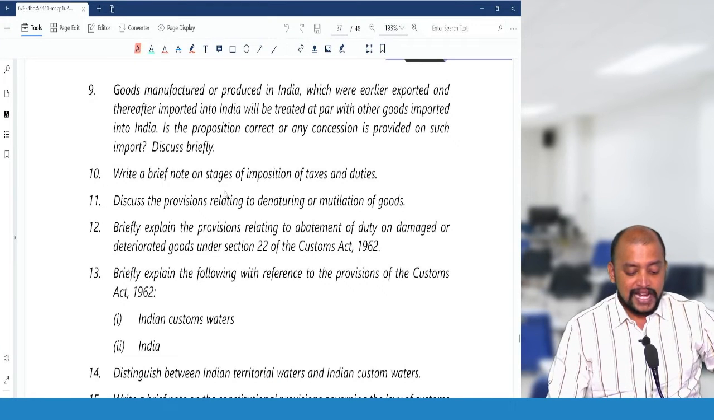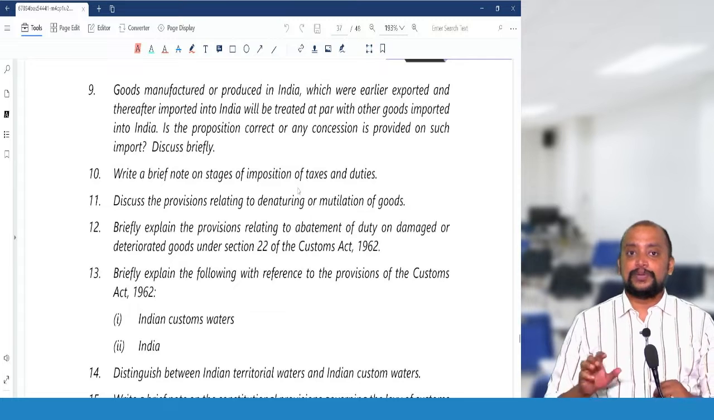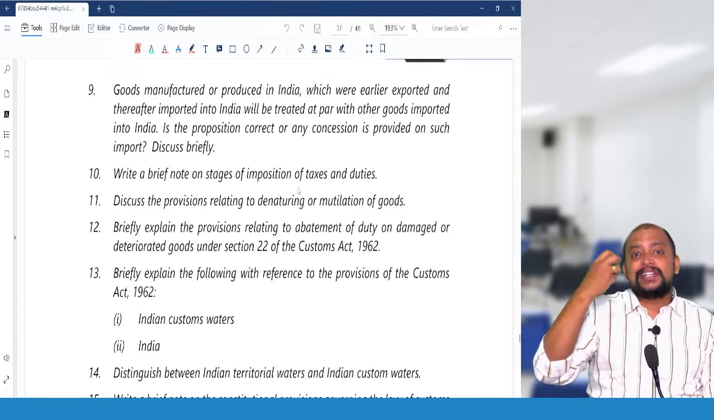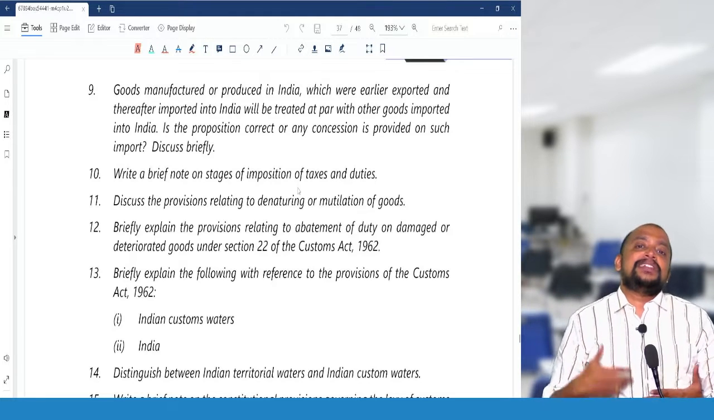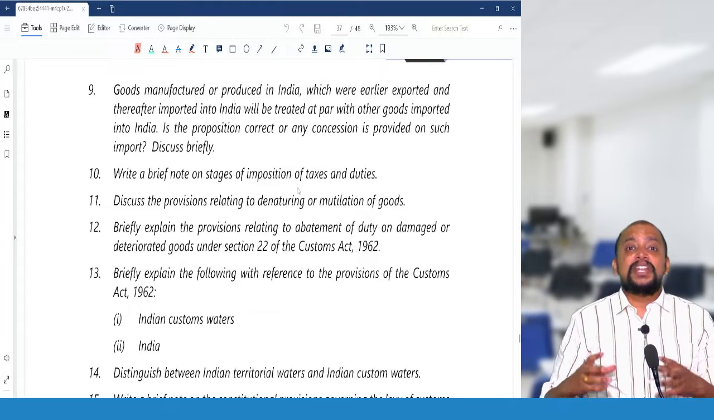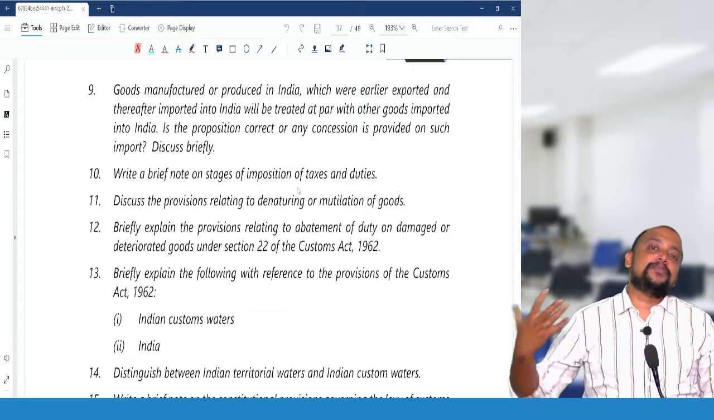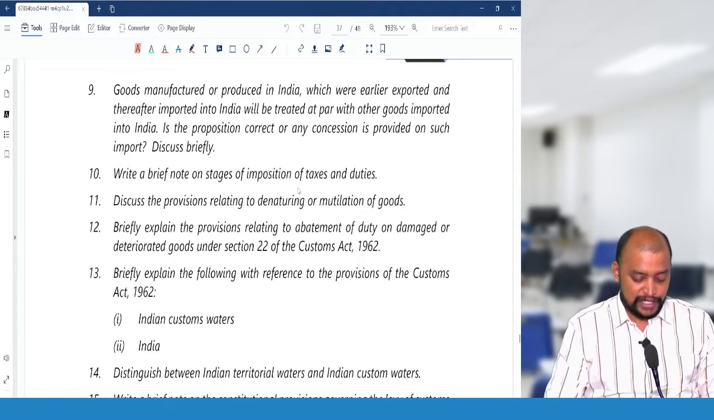Then: write a brief note on stages of imposition of taxes and duties. There are 3 stages: levy, then assessment and collection. First, there will be levy, as to when the duty payable gets attracted; assessment, when it will be computed; and collection of duty, when that computed duty, that is quantification of levy, will be payable. About that we need to write.